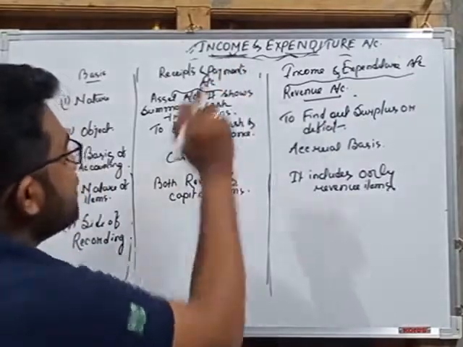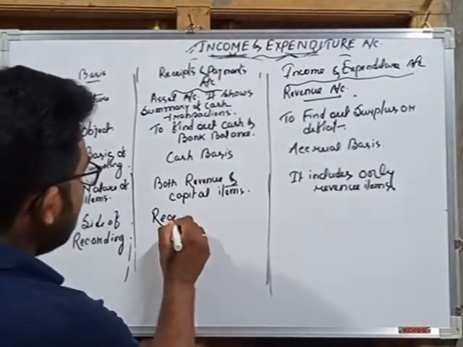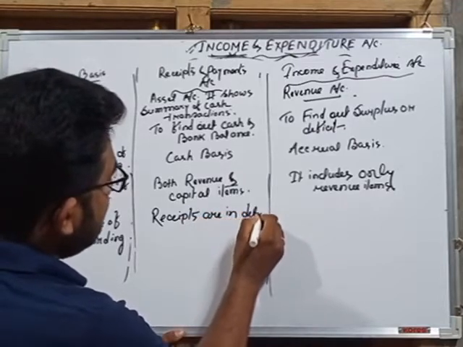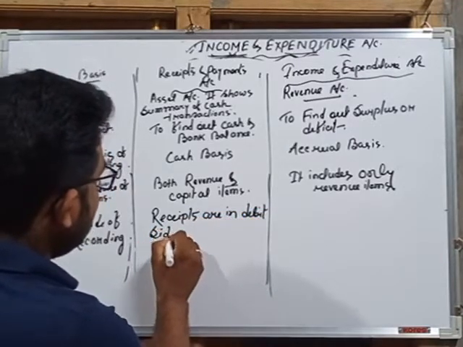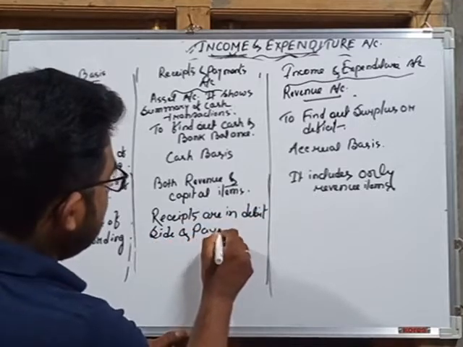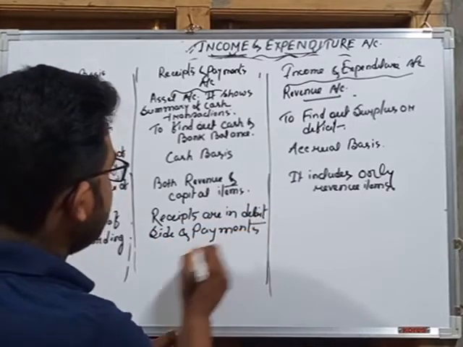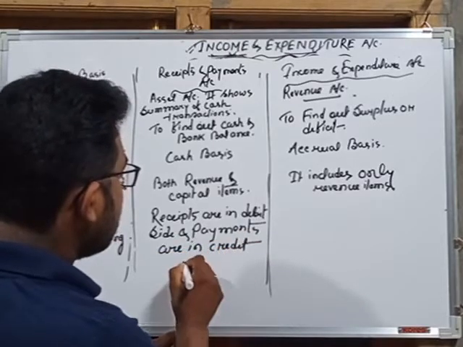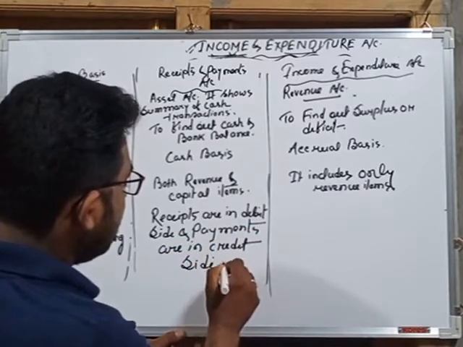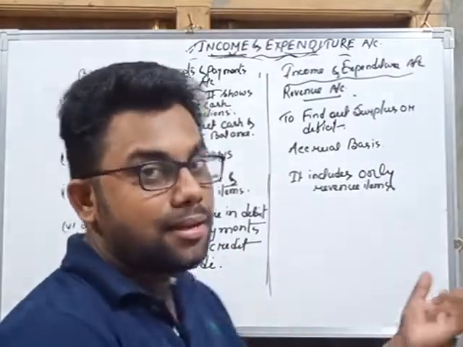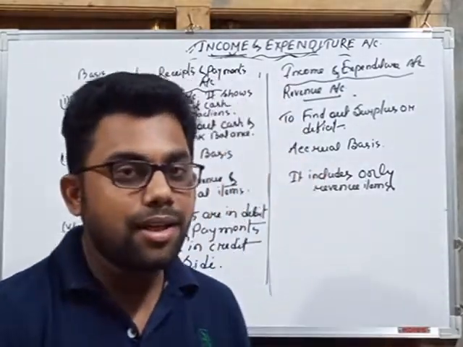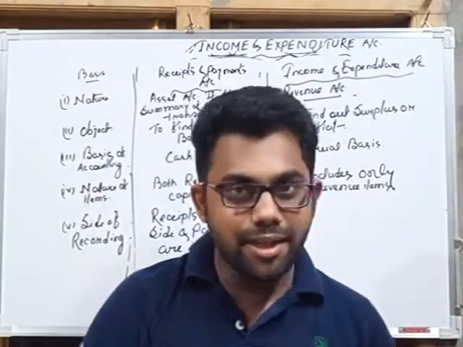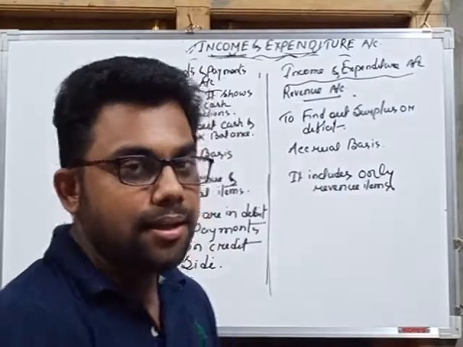So in receipts and payment account, receipts are in debit side and payments are in credit side. Clear? So now memorize the practical solution of the account, that is receipts and payment account. Receipts are recorded in the left hand side, that is debit side, and payments are recorded in the right hand side, in the credit side.